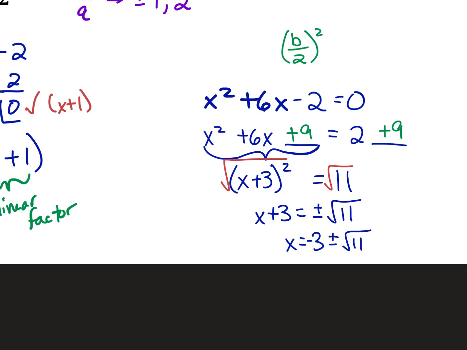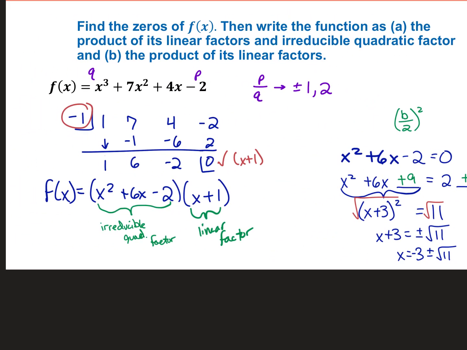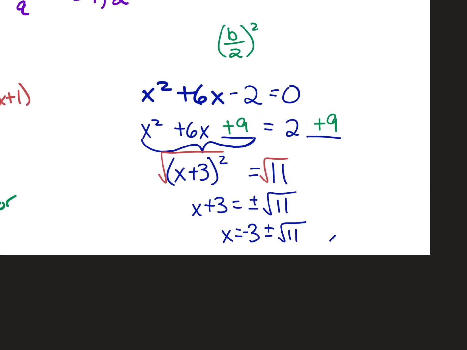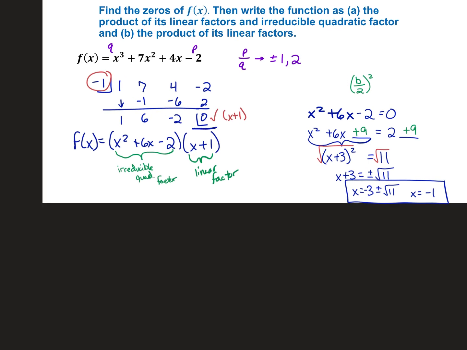Okay. So what are all of the zeros? Well, there's the one that we proved using synthetic division, negative 1, not positive 1. X plus 1 is the factor. X equals negative 1 is the 0, the solution. So that is our list of zeros right there. That was part of the answer. We already gave them the irreducible quadratic factor times the linear factor.